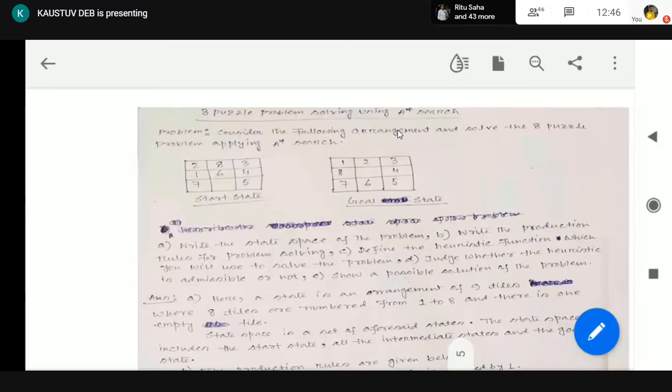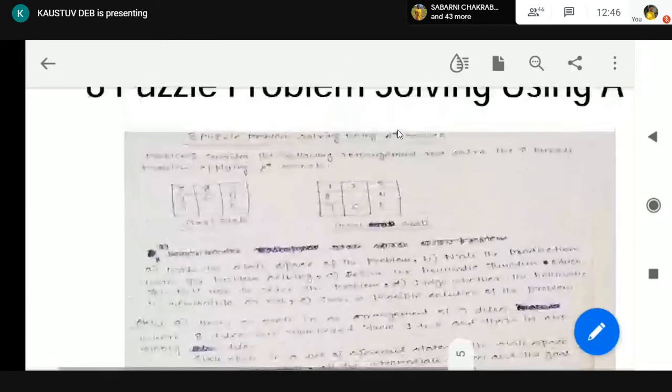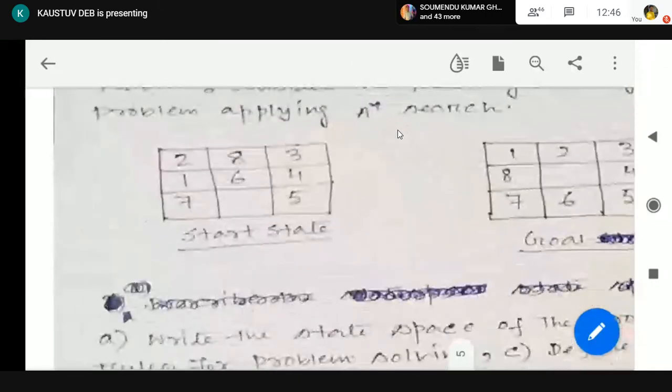Very good. Now, what are the production rules? Sir, please tell the state part once more. State is a particular arrangement of 9 tiles, and a set of these states is the state space. That means, what is the state space? A set of all states.